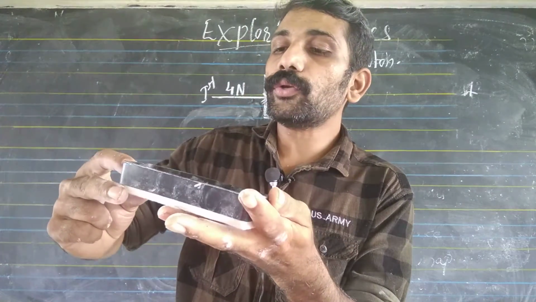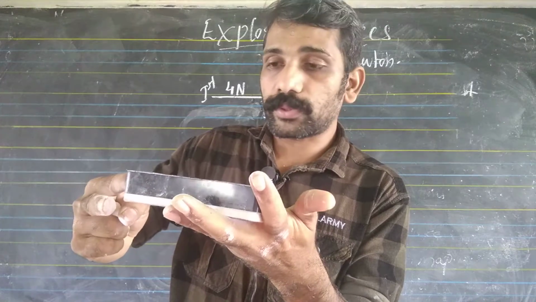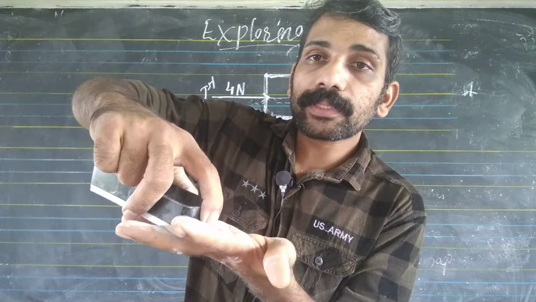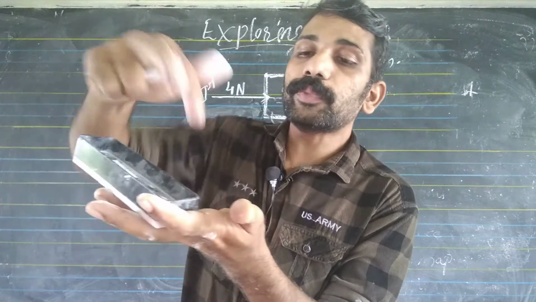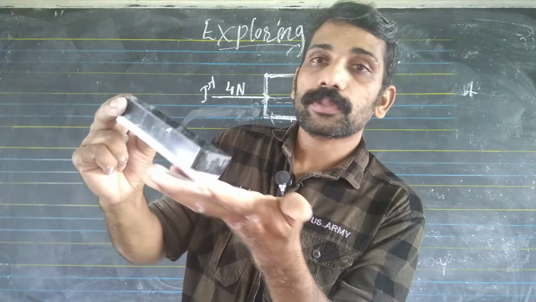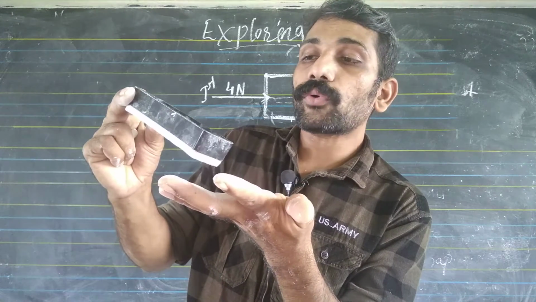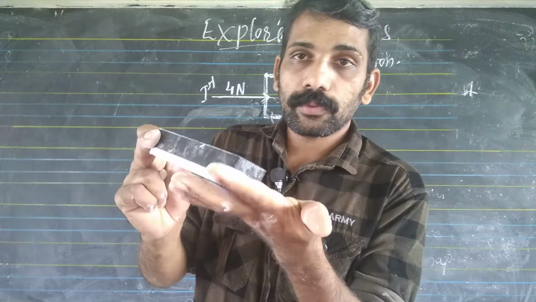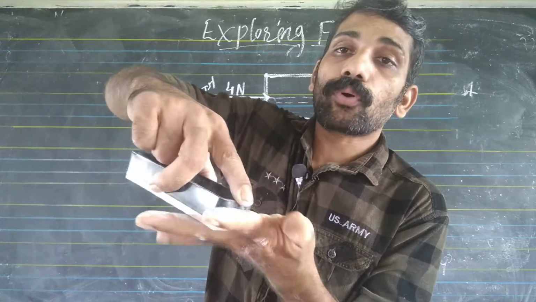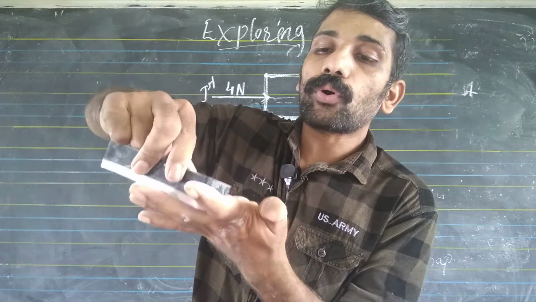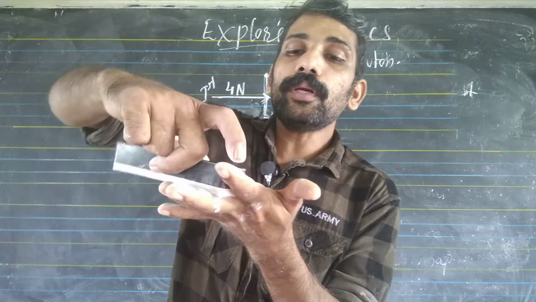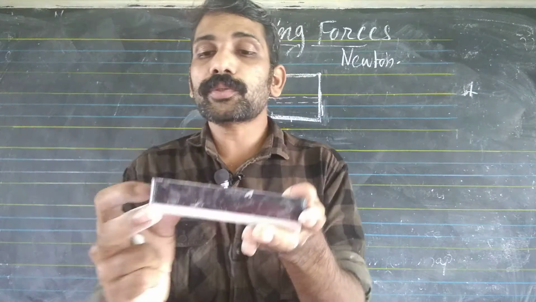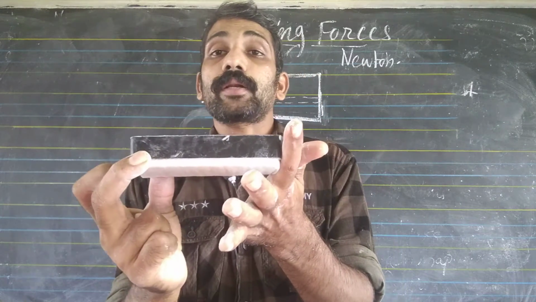Suppose the boy is giving 4 Newton force, this push will transmit to the ground. So the box will give a 4 Newton force on the ground, and the ground will give an opposite 4 Newton force on the box.